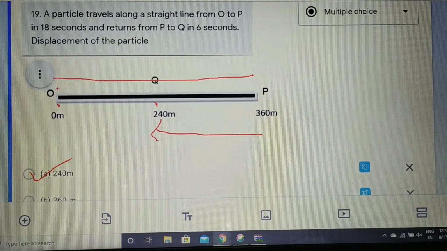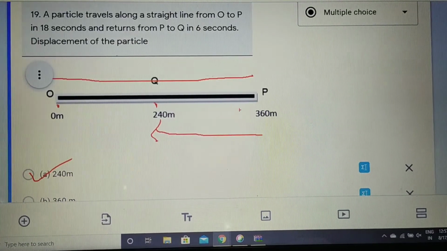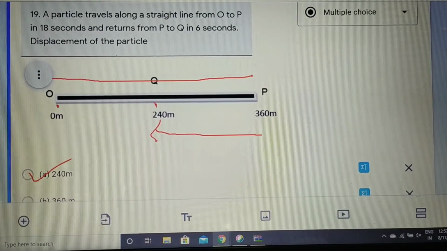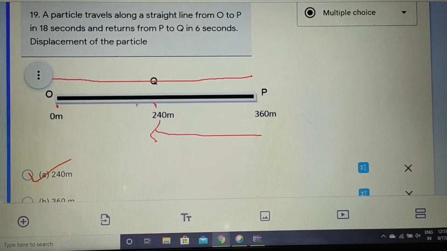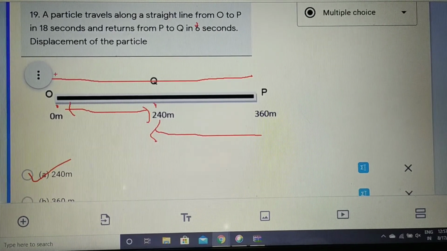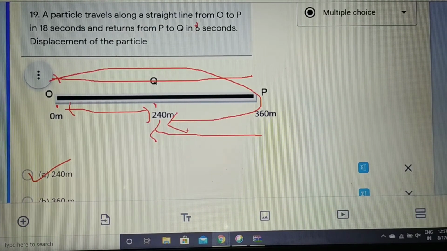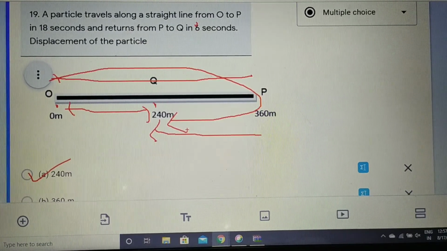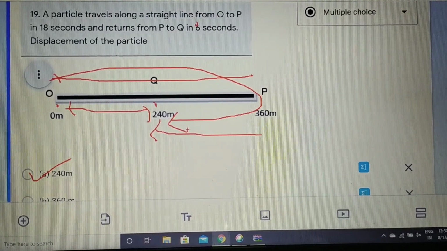And if we had to find the total distance, you already know how to find it. From 0 to 360, and again this distance we have to add, this and this we have to add, right? We can also find the velocity and the speed of the particle. Velocity is displacement divided by the time taken, and you already know the values of time and displacement. And if we had to find the speed, speed is total distance divided by the total time. You can proceed with the steps and you will easily be able to find it. So this is the second part and we will be discussing more questions in the next part. Thanks for watching this video.